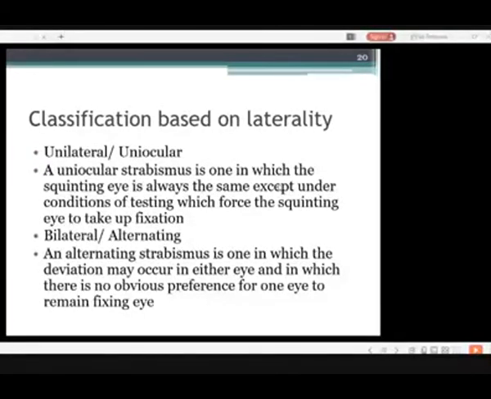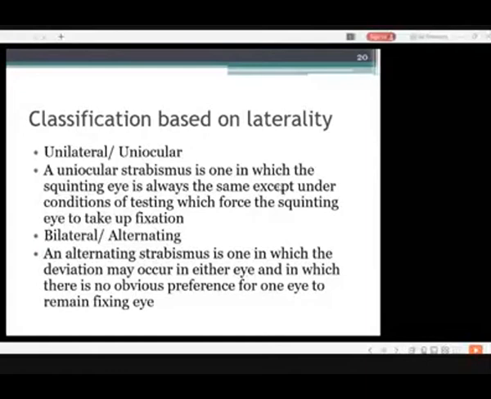Classification based on the laterality. Laterality means whether it's unilateral or bilateral. A uniocular strabismus is the one in which the squinting eye is always the same, except under conditions of testing which force the squinting eye to take up the fixation. An alternating strabismus is the one in which the deviation may occur in either eye, in which there is no obvious preference for one eye to remain the fixing eye.